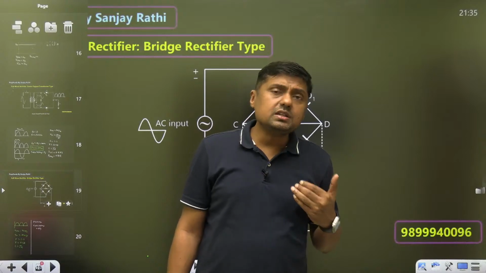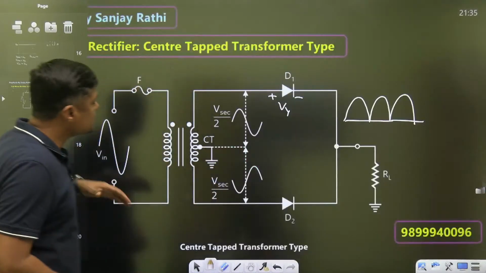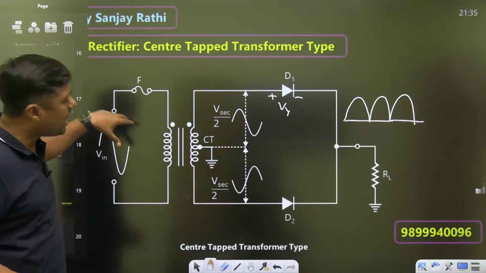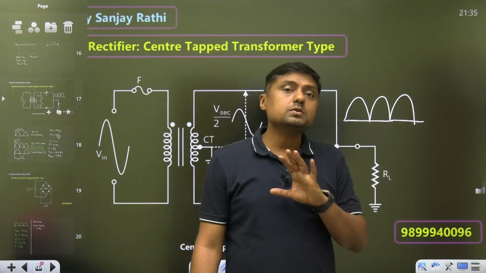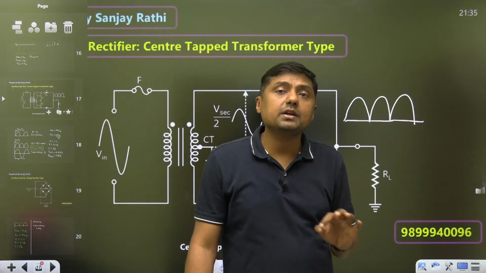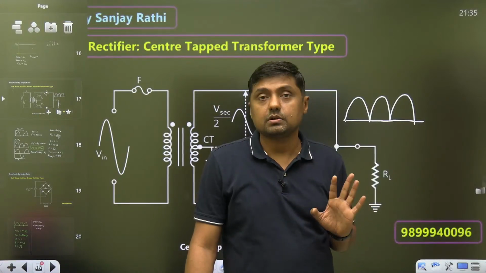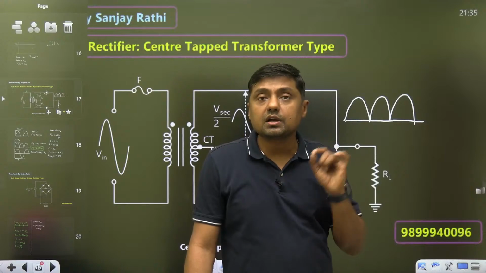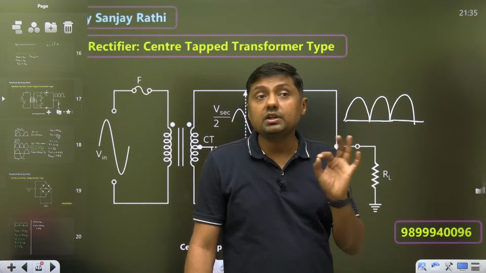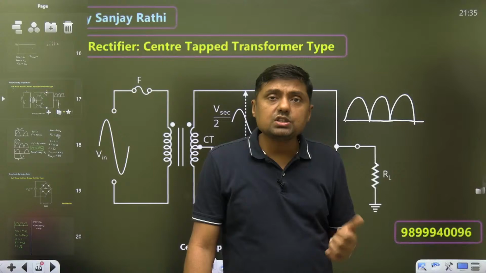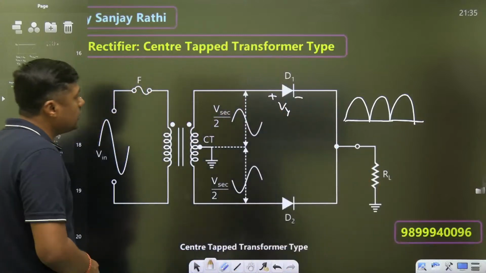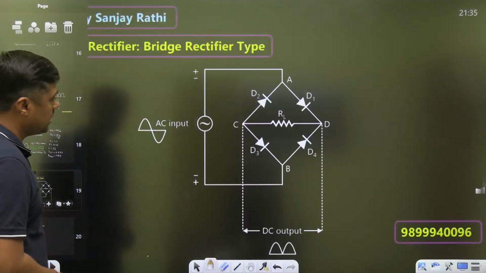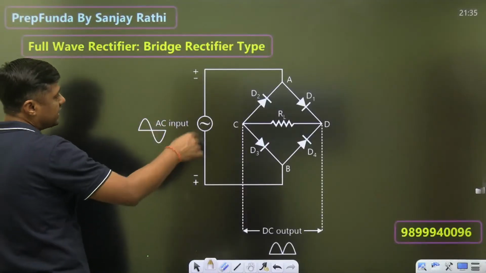Next, in center tapped, if suppose step down is not required, you can't connect the direct input. Without a transformer you can't connect, because the complete function depends upon a transformer, and that's why we can't connect input directly. But in case of bridge rectifier, we can directly connect the input, with or without the transformer, both possible. For example, in this case we are directly connecting the input.